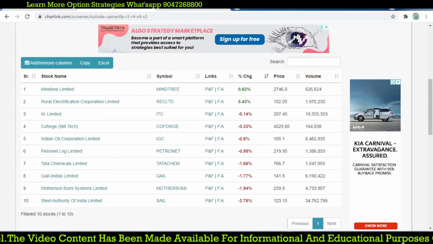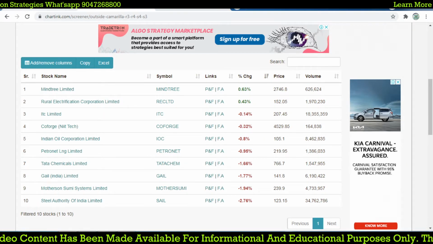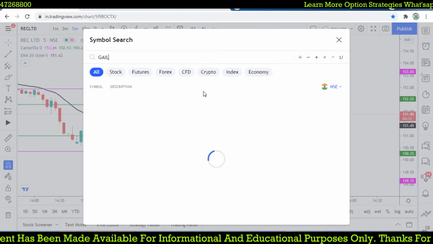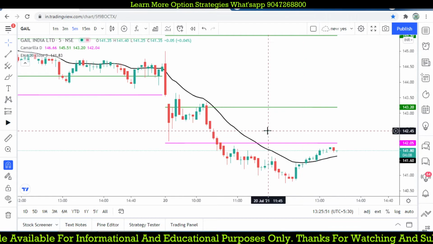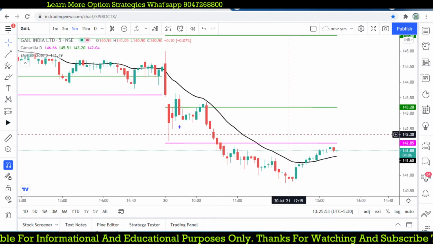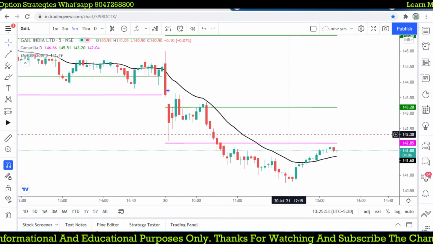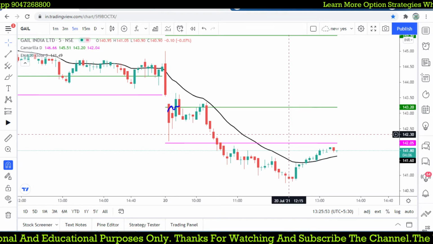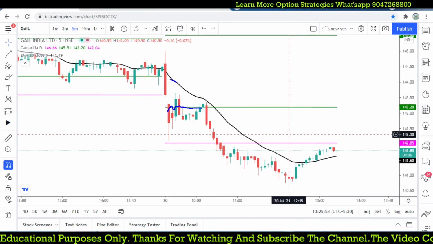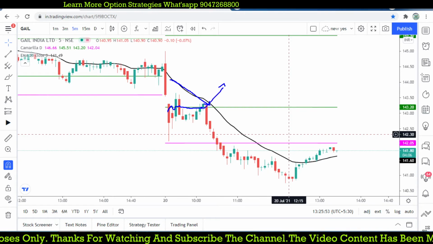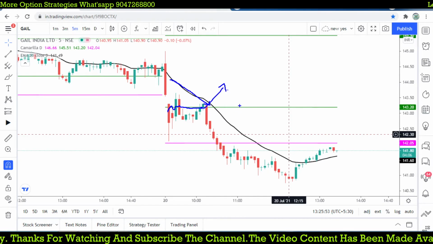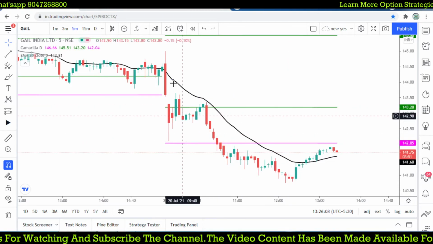Let's find out which stocks give you a loss: the Petronet, the GAIL. Let's check GAIL. You see that the price doesn't touch the moving average after opening. The moving average slope is also going down, so we don't get any reversal buy opportunity, right? So we may ignore the failure trade too.